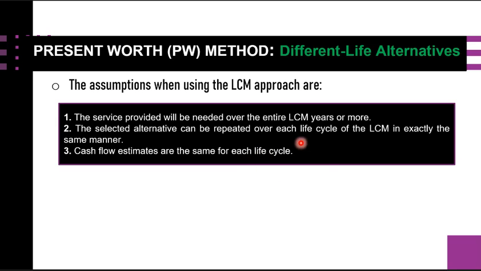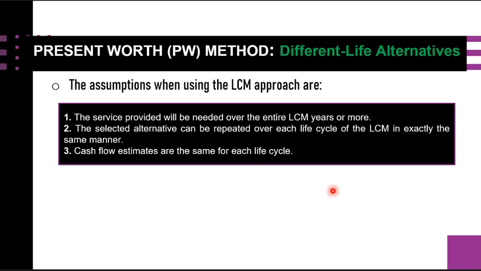So all you need to do is determine the LCM, and then determine how many cycles there are, because sometimes one alternative will only take maybe 6 years, and the other alternative is maybe 10. So you're going to get the LCM of 6 and 10, and after that you have more than one life cycle in considering the present worth value of those alternatives presented.